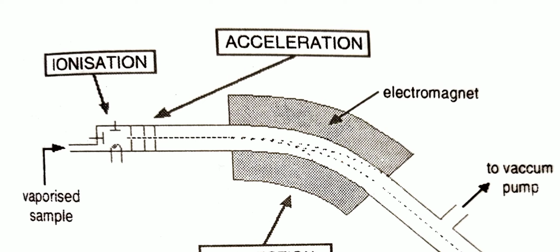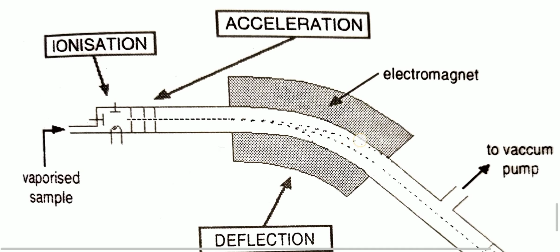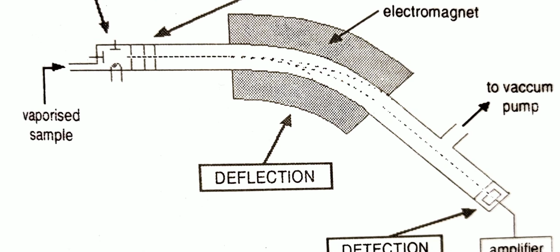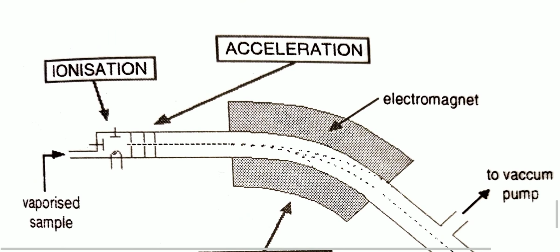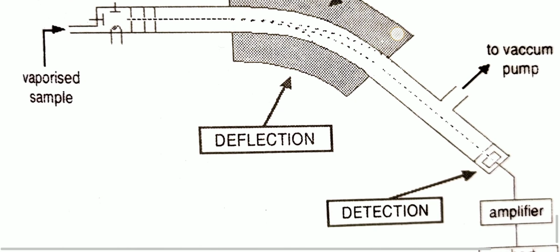After ionization, next is the acceleration, then the electromagnet for deflection and detection. First is ionization, second step is acceleration, third step is deflection, and fourth step is detection. And here is the vacuum pump connection.